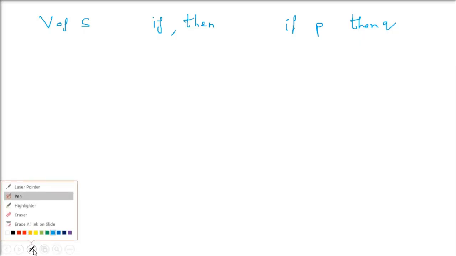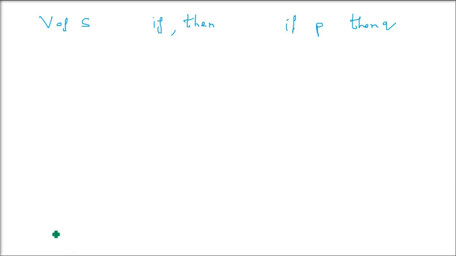Now the question comes to implication. Now validity of statement, same thing we are going to take, but now we'll talk about the implication. For example, if P then Q. So if P then Q. This is what we are going to see. How do we do this? So I'll take you through certain methods. We already have certain methods. Let me take an example so that we can understand it better.